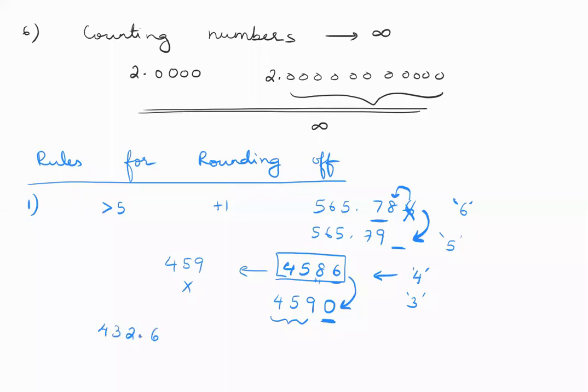432.6. If you are trying to round this off, it has to be 433. Do not put the point and 0, because in this the significant digits are 4. If you're trying to reduce the significant digits to 3, this is not the answer. In this particular example, significant digits will be 4 because zeros after the decimal are counted. So in this case, you're supposed to round it off to this. You cannot write 0.0. That's not allowed.